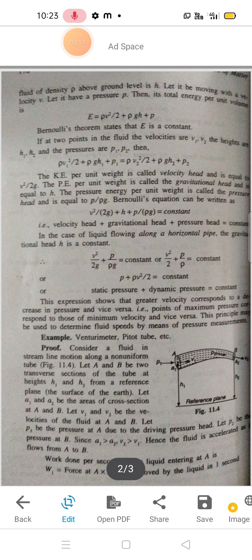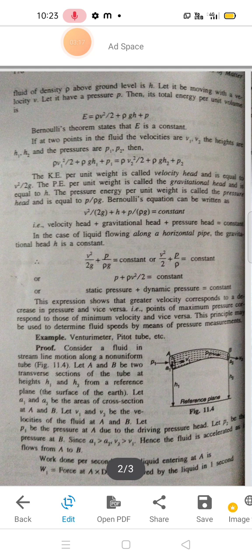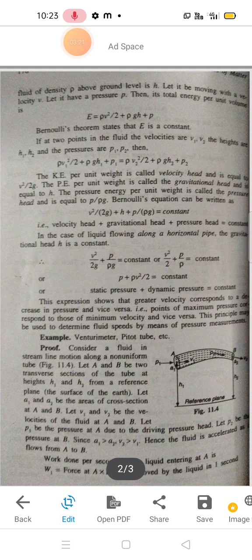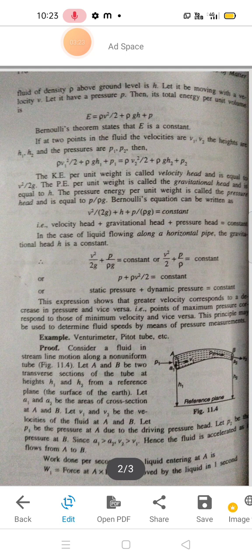Now we are going to prove this Bernoulli's theorem. Proof: consider a fluid in a streamline motion along a non-uniform tube, as given in the figure. Let A and B be the two sections of the tube at heights h1 and h2 from a reference plane. Let A1 and A2 be the cross-sectional areas at A and B. Let V1 and V2 be the velocities of the fluid at A and B. Let P1 and P2 be the pressures at the points A and B.